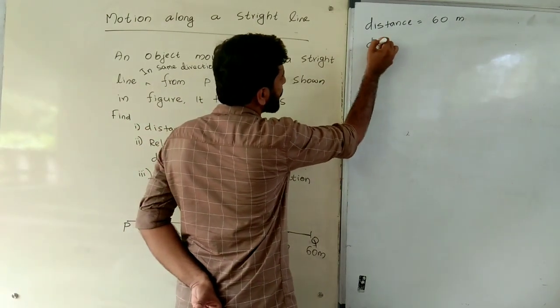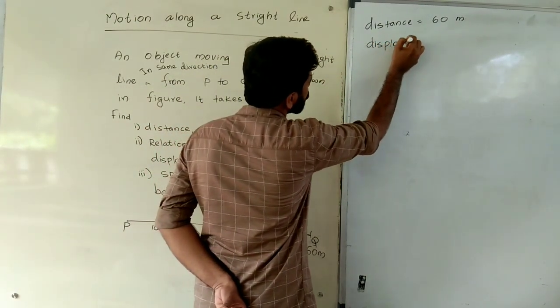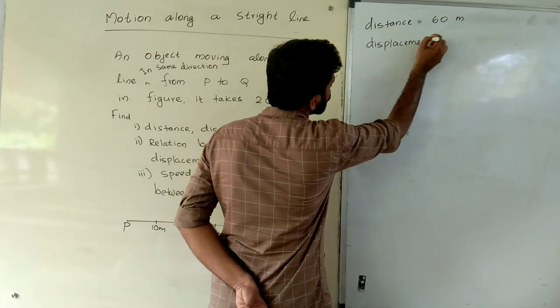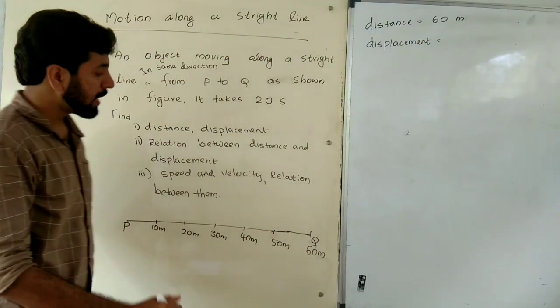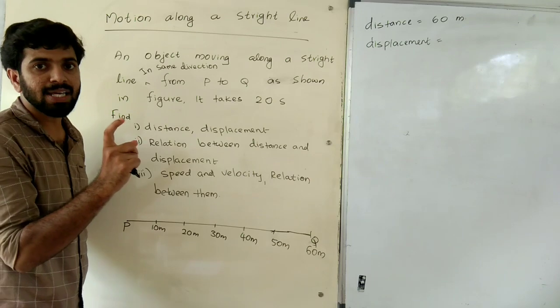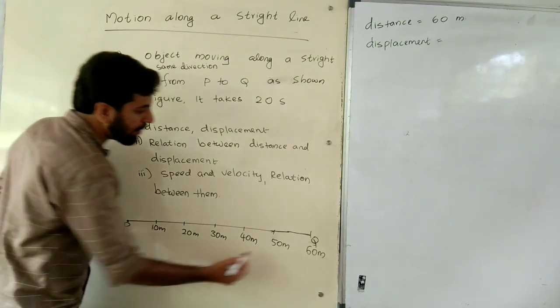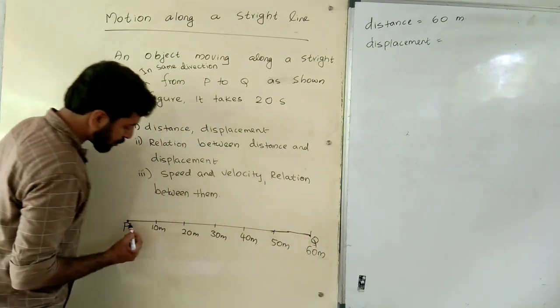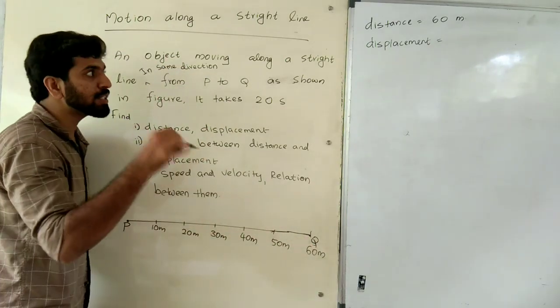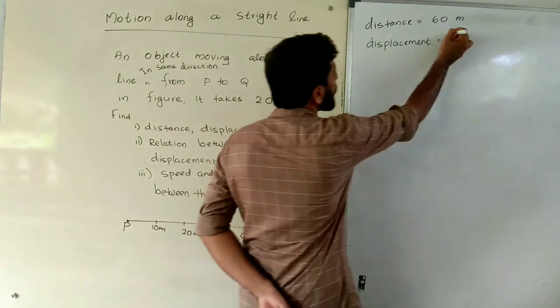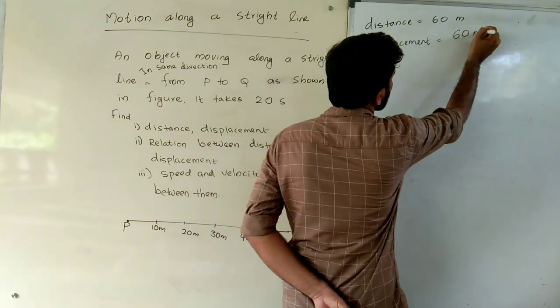The next one is displacement. What is displacement? Displacement is the straight length between the initial point and the final point. Initial point is P, final point is Q. The straight length from P to Q is 60. Therefore, the displacement is also 60 meter.